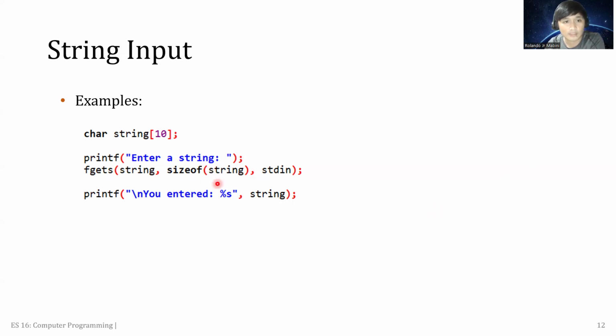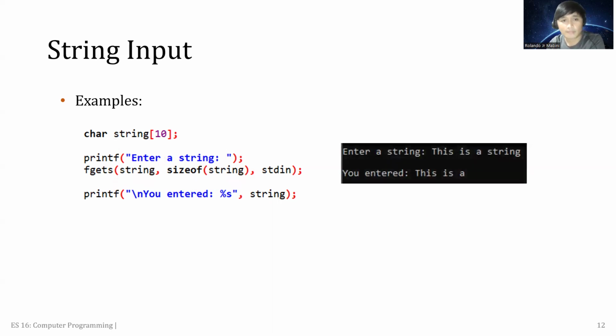So still this word string here must correspond to the array name here and here. Now if we run this code, the sizeof will automatically set the number we have set here.